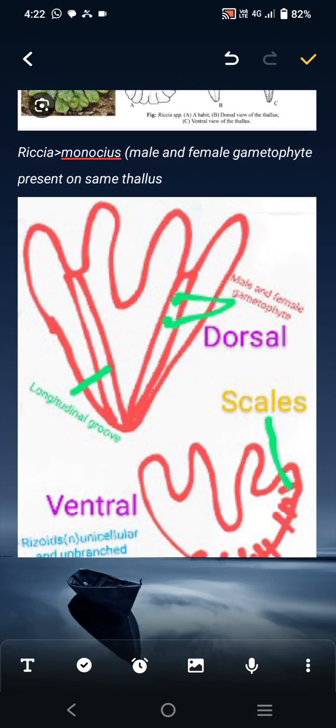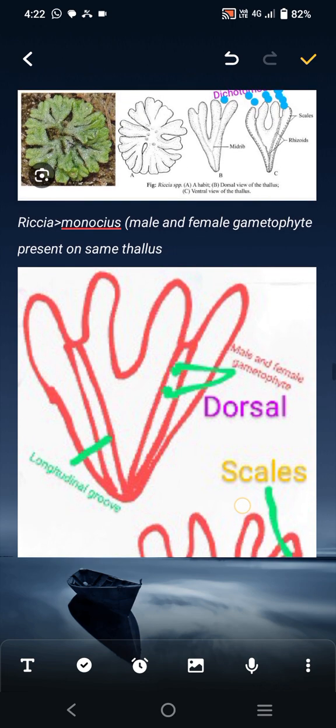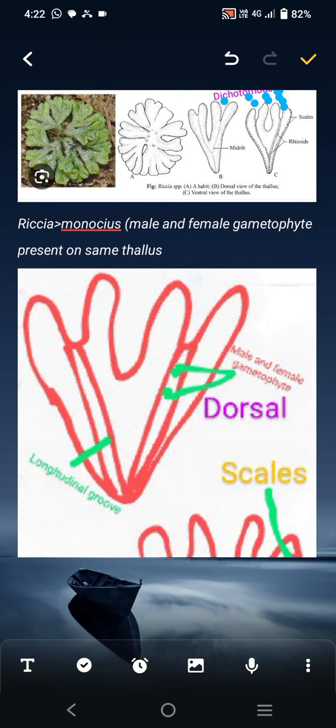Riccia is monoecious. What is monoecious? Male gametophyte and female gametophyte are present on the same thallus.